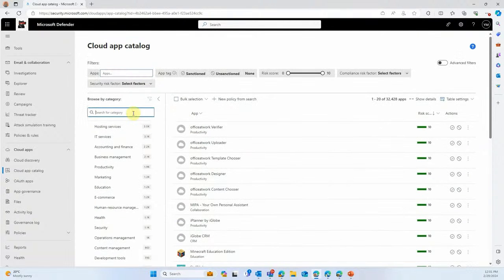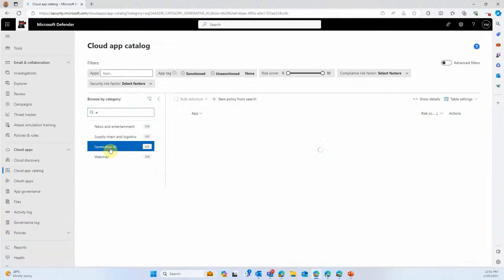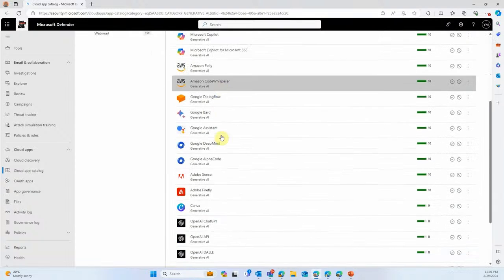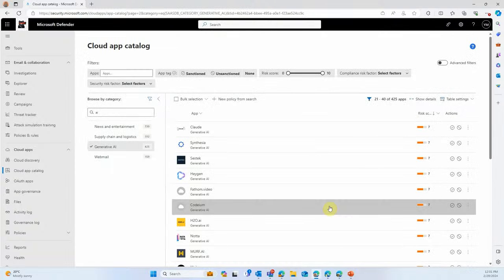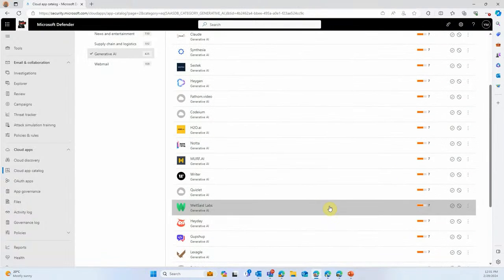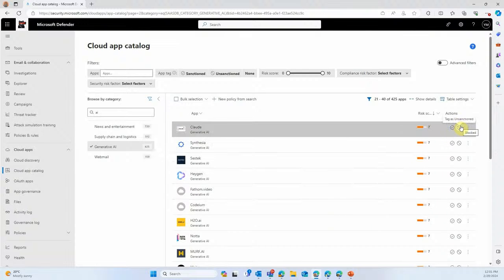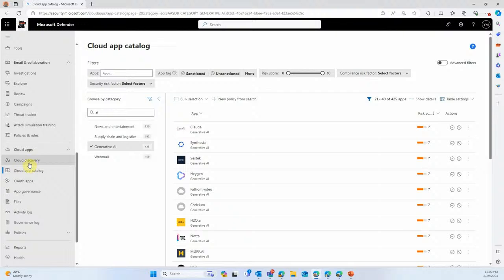We're going to make a quick search for AI. And you can see this brand new category that we added, Generative AI. By clicking on it, we'll see the list of apps that we have analyzed that are pertaining to Generative AI. We already have a long and thorough list, but as things move along, we will definitely update it. Now, if you see applications that already have a lower score than you would tolerate, or any other setting that would not be compliant with your policies, you can already unsanction it from here.